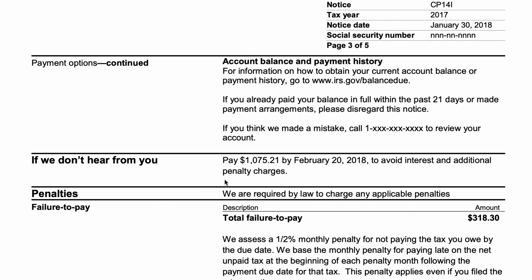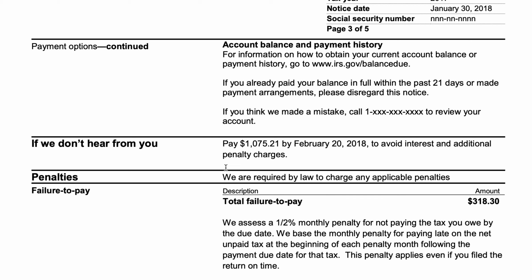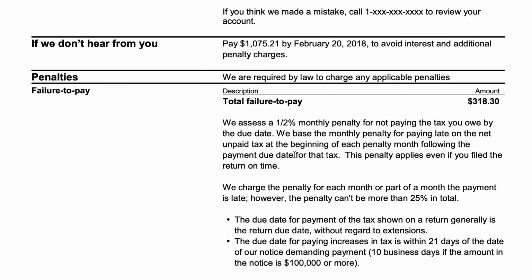If you have an IRS account established, you can actually go view your account balance within that account. And of course, if you don't say anything, the IRS is going to operate under the assumption that you totally agree with them, whether or not you do. So the next section, we're going to discuss the penalties.